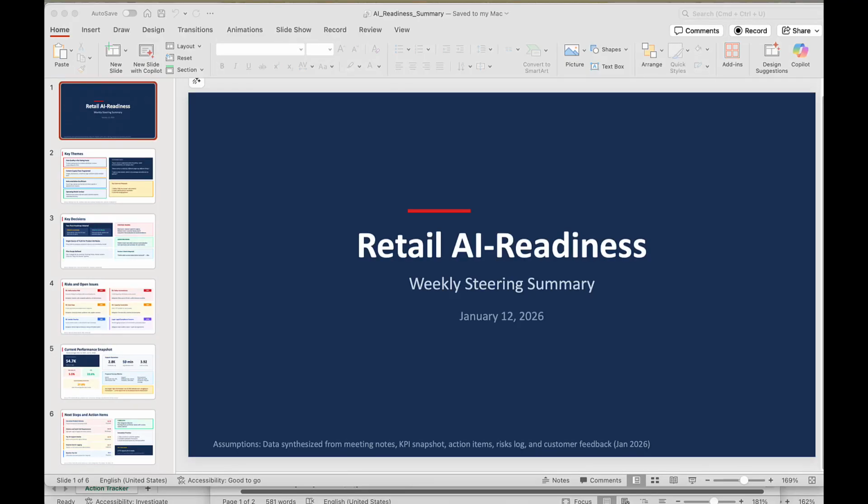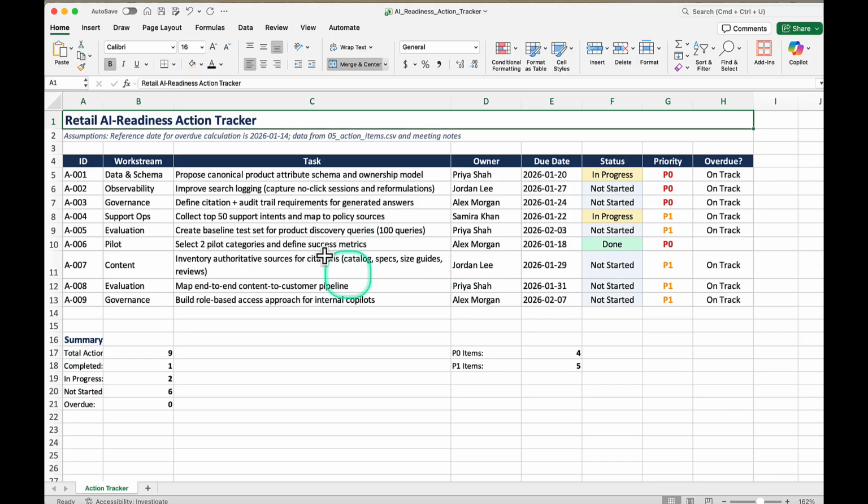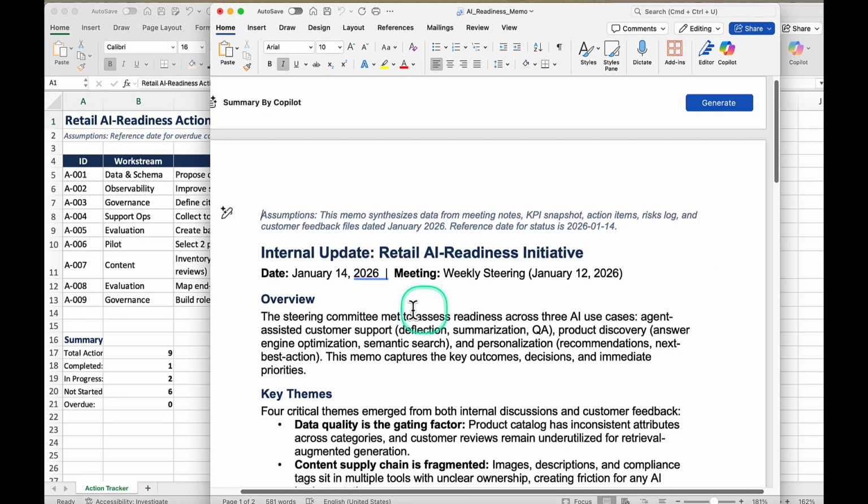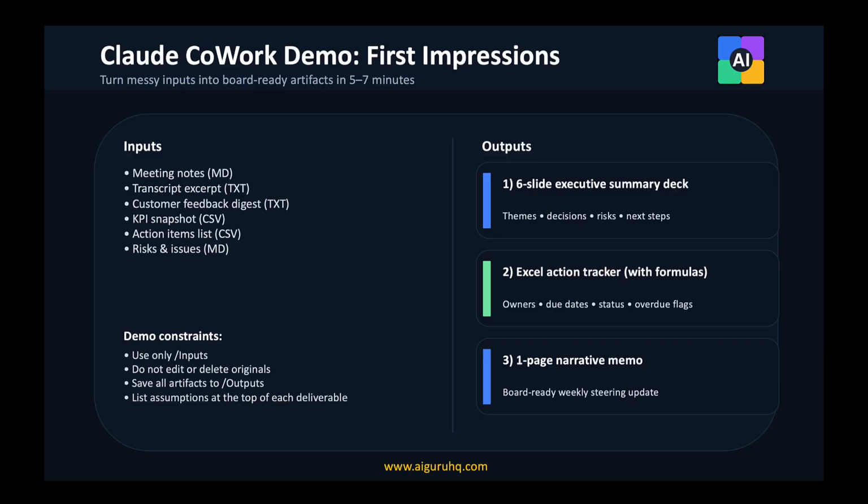Here is the punchline. In a single run, Claude Cowork produced a draft slide deck, an action tracker spreadsheet with formula, and a one-page memo of a messy folder of notes. And I'm going to show the exact input and the exact output, as well as the prompt that was used to produce this. This is a first impression walkthrough.